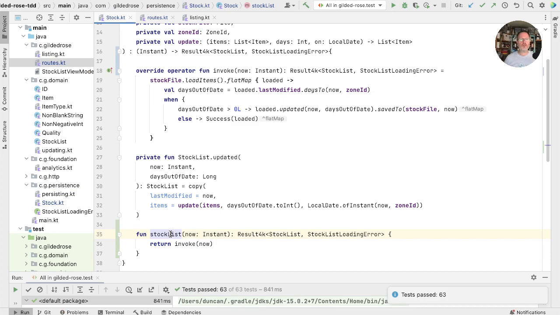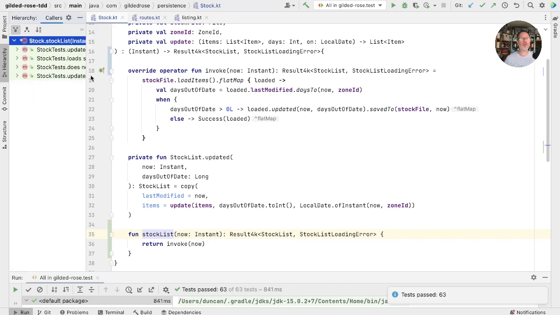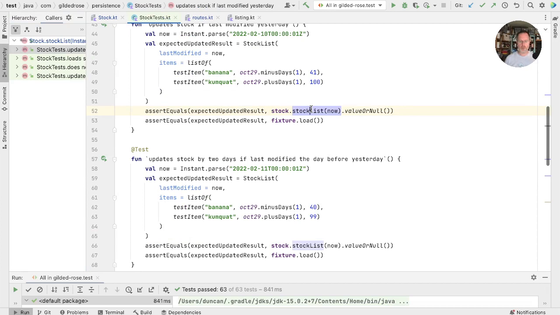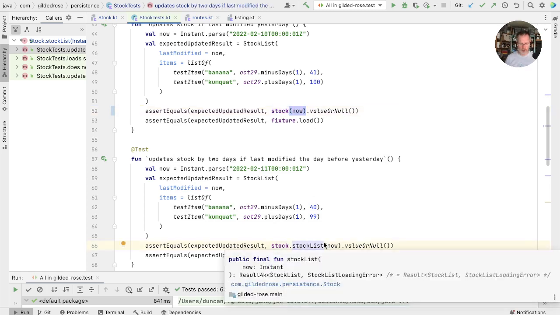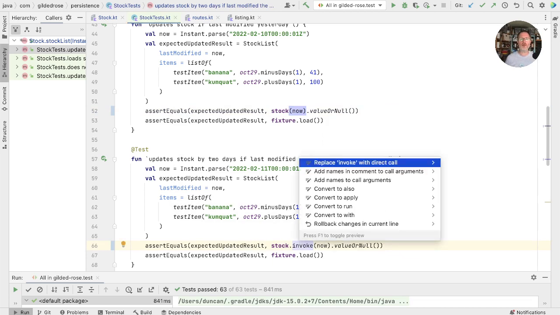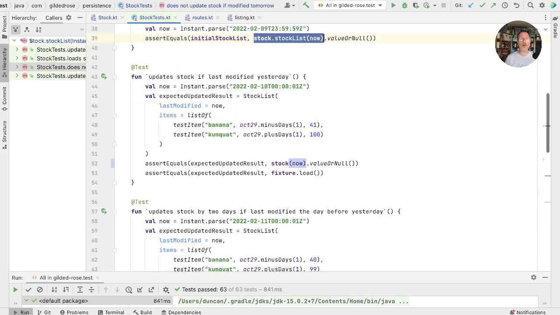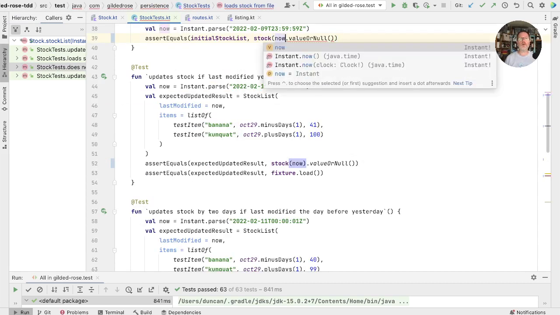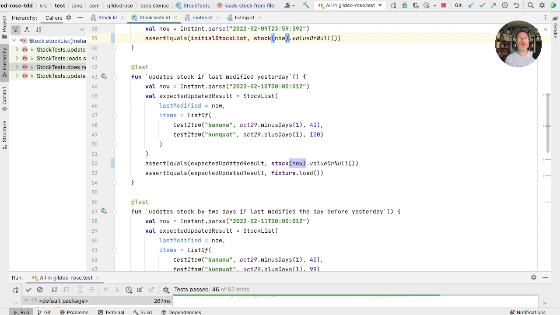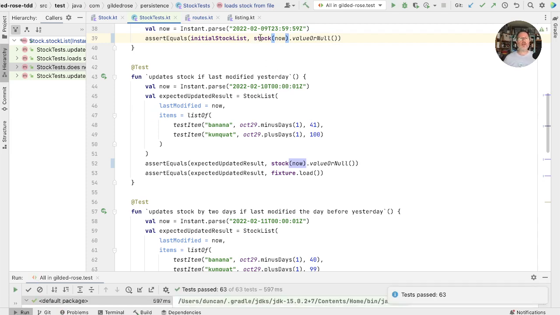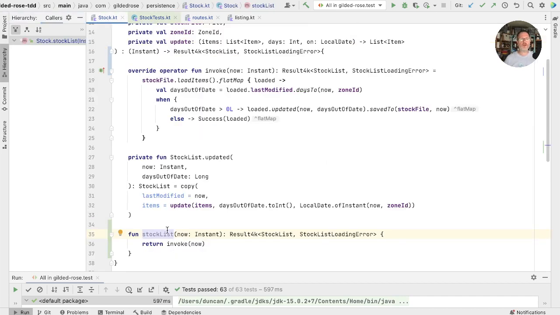But now we can go through the calls of stock list, replacing them with the invoke. So here's one. So if we inline it here, that will be invoke, and we know we can just remove that invoke. Same is true here. Inline this one, replace invoke. Two more. So this will be stock on now, and let's see where that works. So now our stock is a class, but it's a class that's being used as a function type. Check there are no more callers. They're all gone. So now we can go to stock and delete this one.